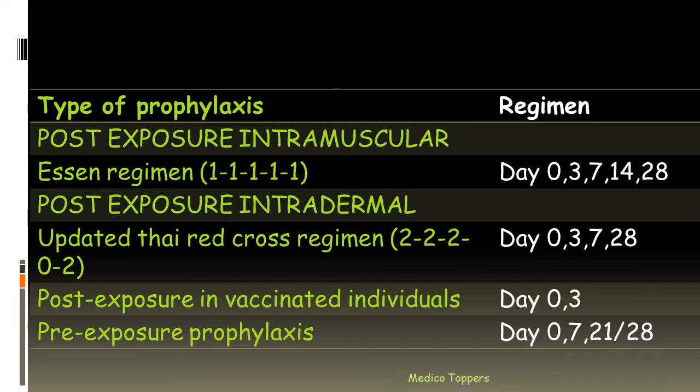Now let us talk regarding the prophylaxis. So first, post-exposure intramuscular, that is the Essen regimen, and you have to memorize these days also. And in case of post-exposure intradermal, we can use the updated Thai Red Cross regimen. Those days also you have to memorize. And in case of post-exposure in vaccinated individuals, it is day 0 and 3. And pre-exposure prophylaxis, it is 0, 7, 21 or 28. Be clear with the timings.